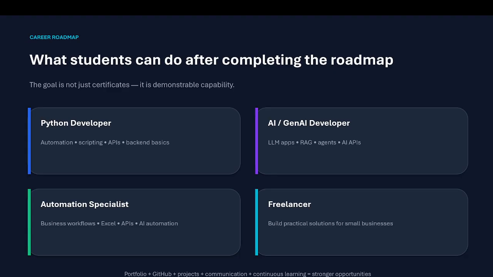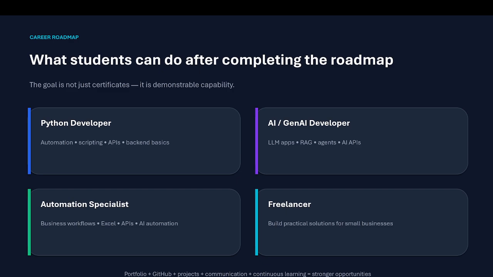Obviously, once you learn all these things, you are eligible for Python developer roles: automation, scripting, API, backend basics, right? Then AI and generative AI developer. If you have good practical knowledge and you have created useful projects using Gen AI, through LLM, RAG, agents and API, for example, you have a good understanding of API, LLM and RAG, and you have built something meaningful, and you have deployed it on your own, that means you are eligible for Gen AI, right?